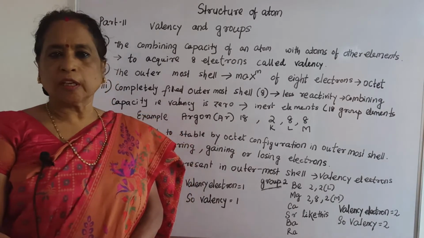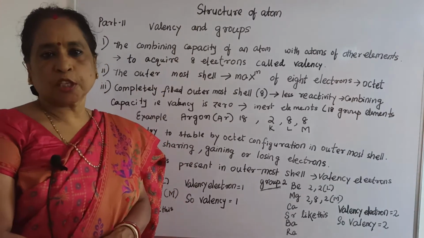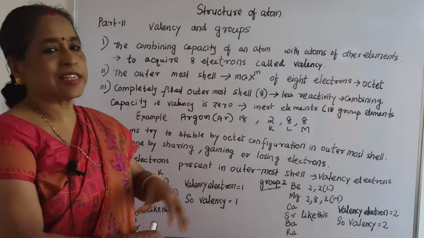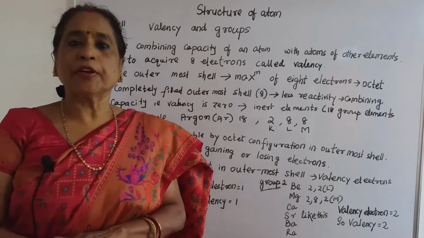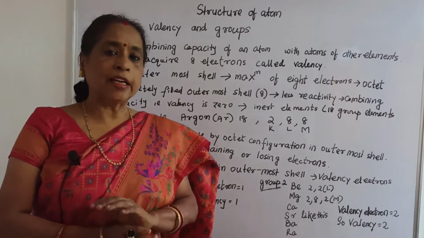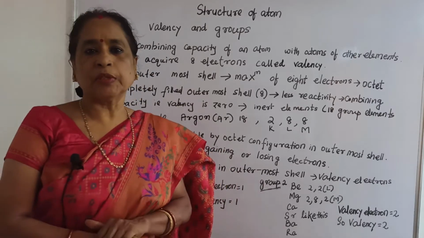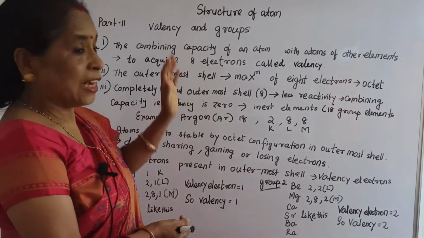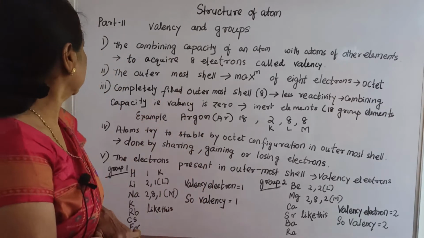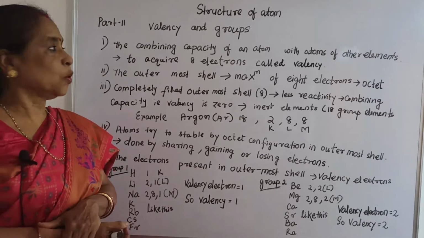Also, I want to welcome the students of class 9th, especially for the chapter Structure of Atom and the topic valency and groups. What is the relationship between group and valency? We know there are 18 groups in our periodic table, and how is valency related with all the elements of the 18 groups? Now this is part 11, valency and groups.